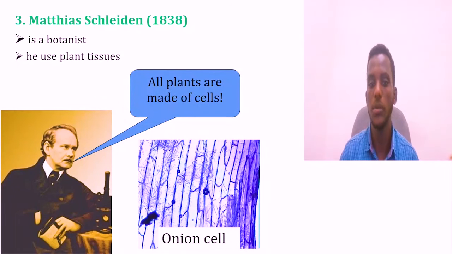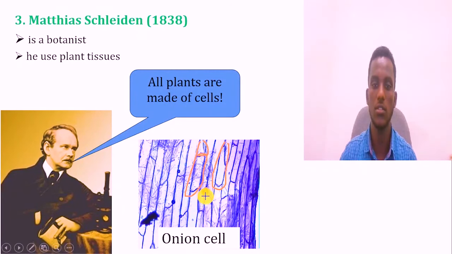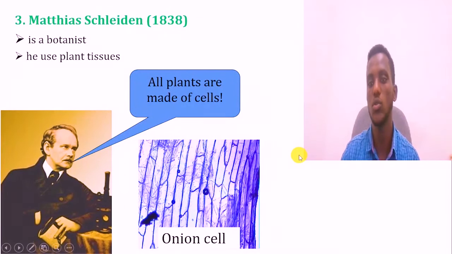He saw a structure like this one, as you see here, almost cross-wall forms. This is known as the cell wall. This is the cell wall, and the dot-like structures are the nuclei. So he said that all plants are composed of cells.